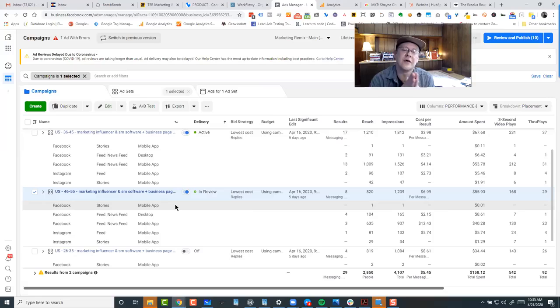But anyway, my point here is that these optimizations, you can look at them a lot of different ways. Two really powerful ways to look at this are by age group and by interest. If I had put all these in one group with full age range from like 20 up to 65, I'd have like 600,000 people. But instead I chose to break it up into 10-year age ranges. That gives me a slice into the differences in their behavior and perspective, which you wouldn't get unless you sectioned your audiences off in that way, right? And so now I can break it down by the placement and see which age range responds to which placement better. And that gives me the ability to optimize my ads and bring my costs down.